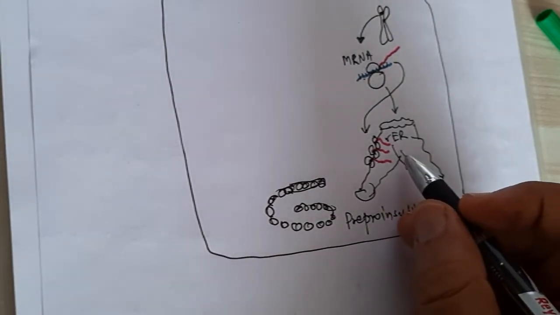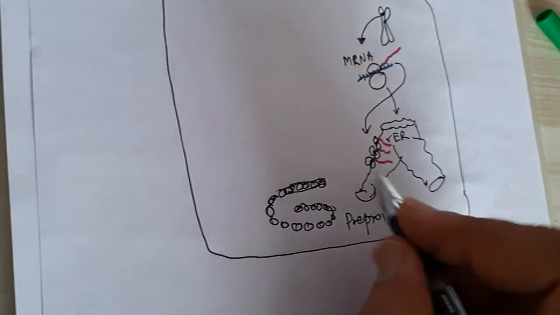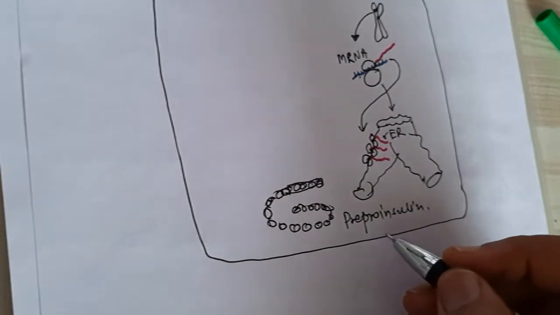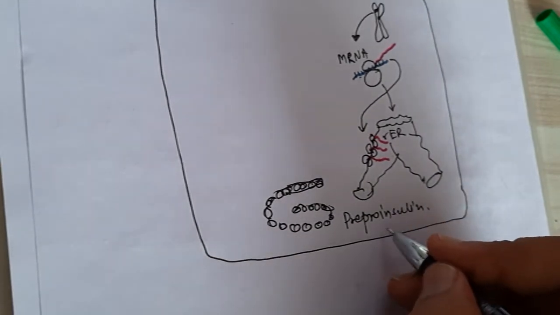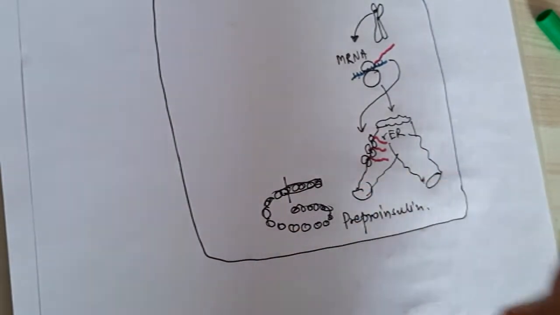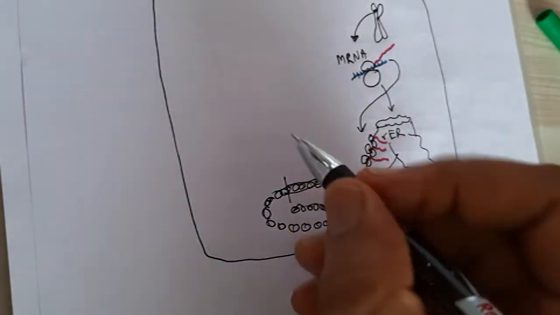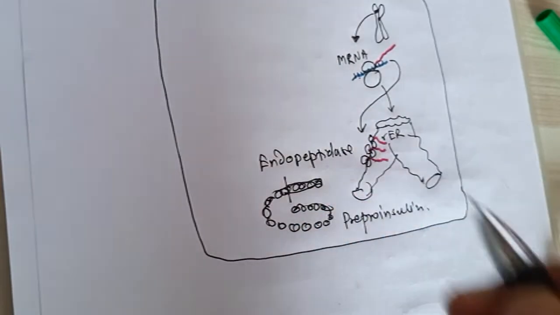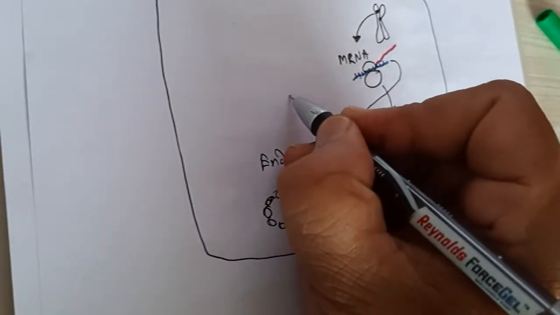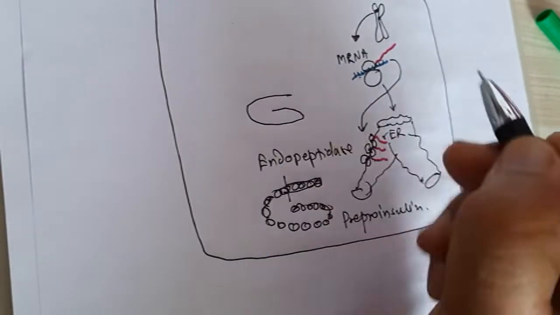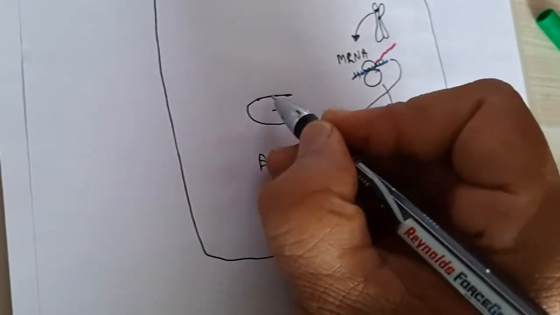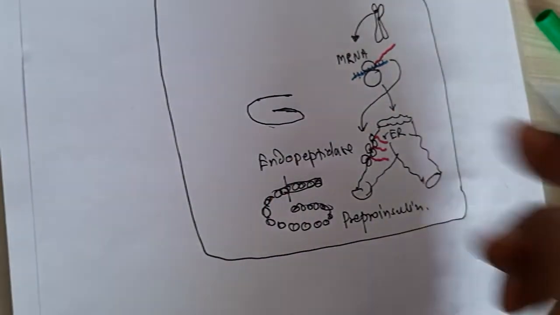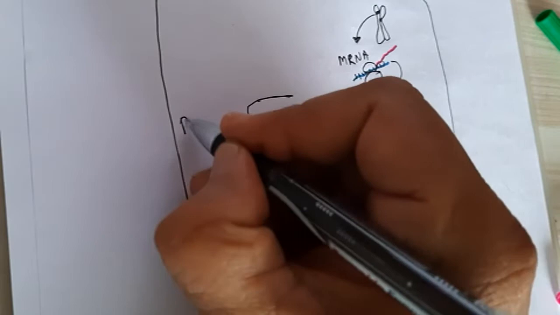Now in the rough endoplasmic reticulum itself, this signal sequence is chopped by the endopeptidases. They chop this, and we have an A chain, a B chain, and the C chain. So after chopping, this is called proinsulin.